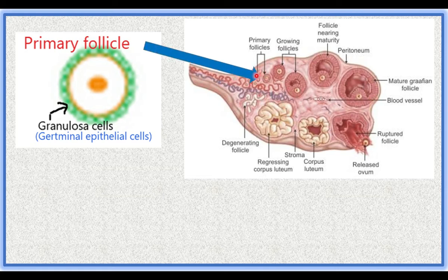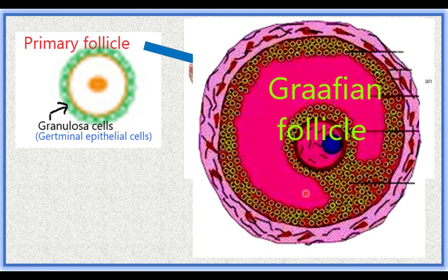This is stroma. That stroma has primary follicle. The primary follicle undergoes development. Finally, it becomes a mature follicle called the Graafian follicle. Graafian follicle has a fluid-filled space. It has a mature ovum. The mature ovum is surrounded by many follicle cells. The entire structure is called the Graafian follicle.